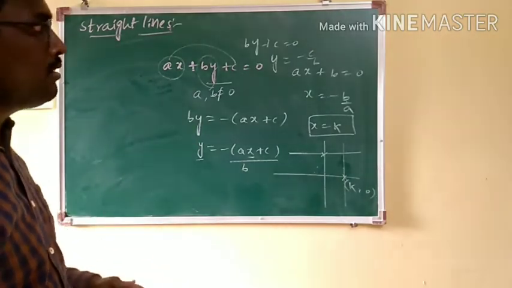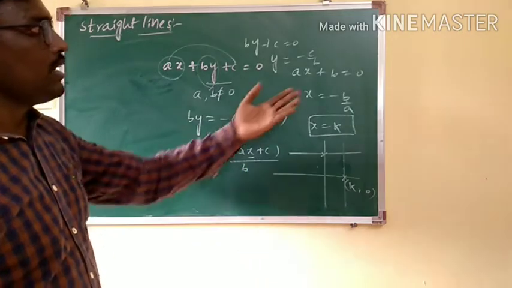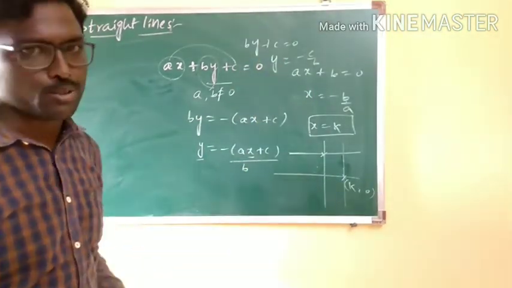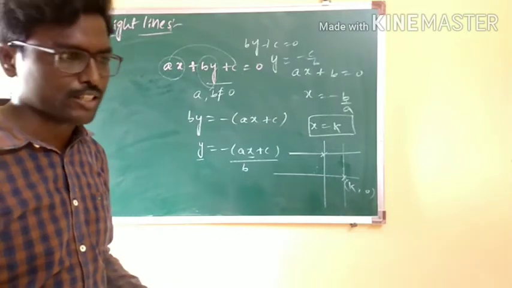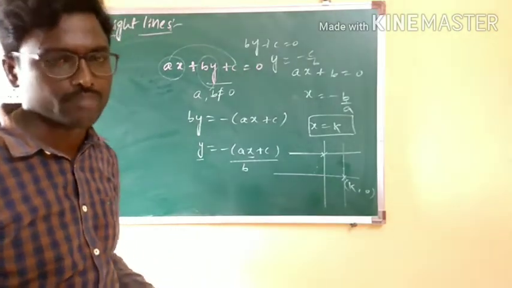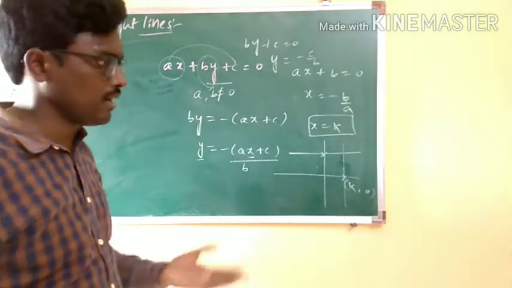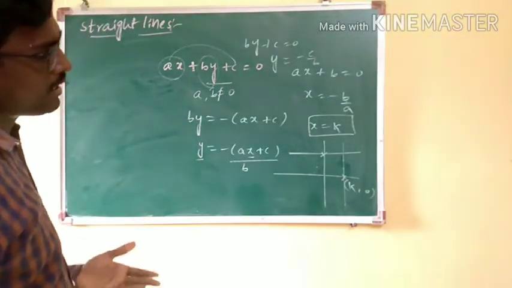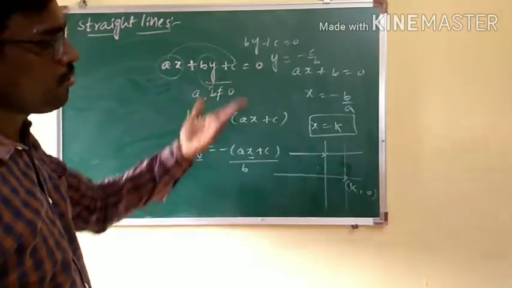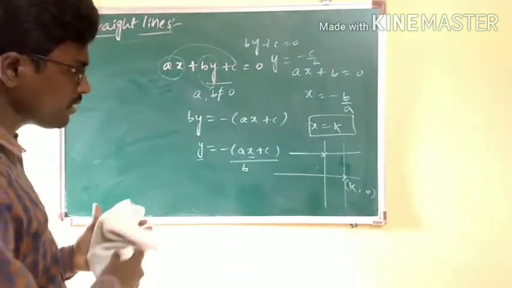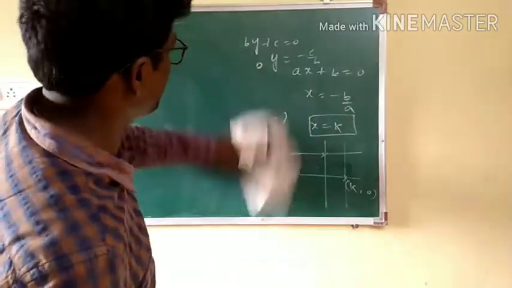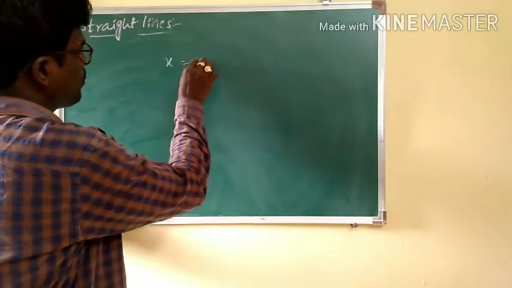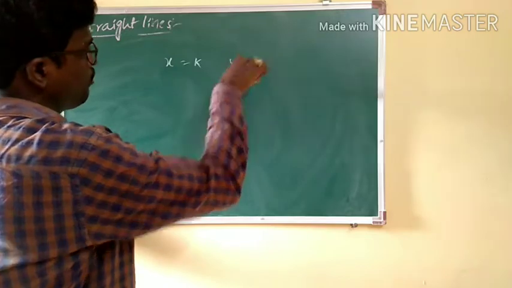And if you notice any simple equation like px plus q is equal to 0, then such an equation also gives you a straight line, but there the line is parallel to the y-axis. Means something in the form of x equal to k and y equal to k. Suppose the question is framed like this: x equal to k, y equal to k.